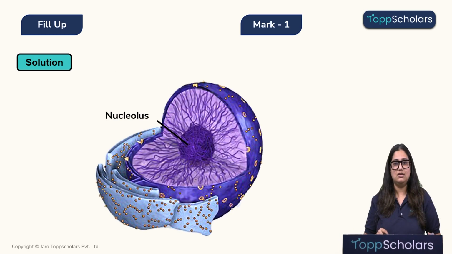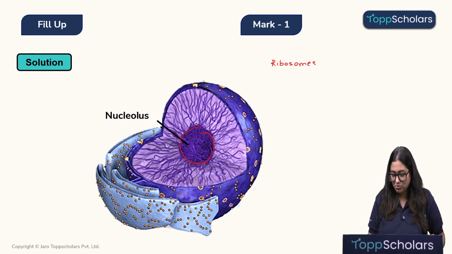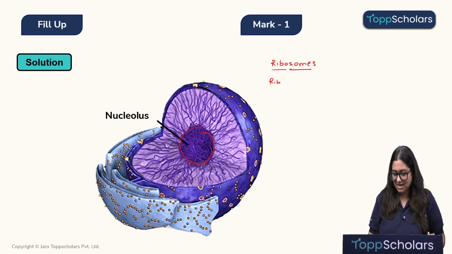We can see over here the nucleus and an enlarged version of the nucleolus. They play an important role in the formation of ribosomes, which are the protein factories in the cell, and for that they need raw materials which they form and store, and the raw material is the ribosomal RNA.